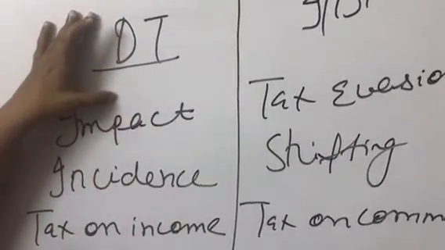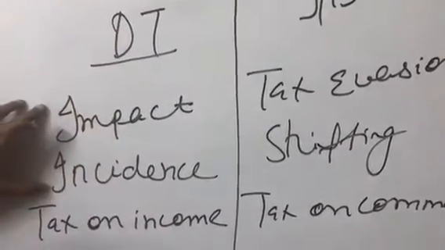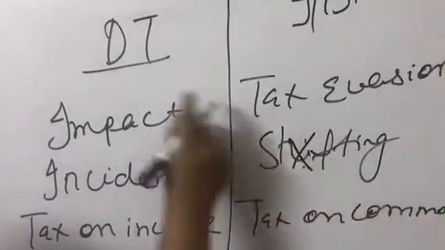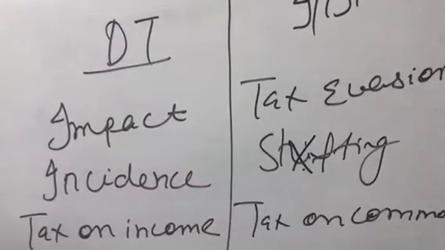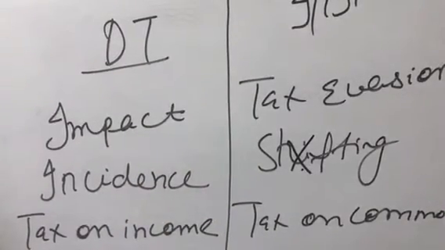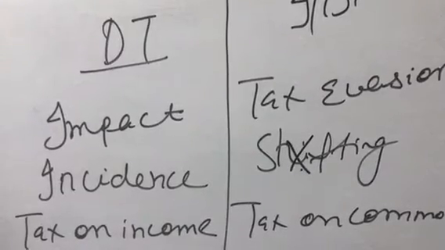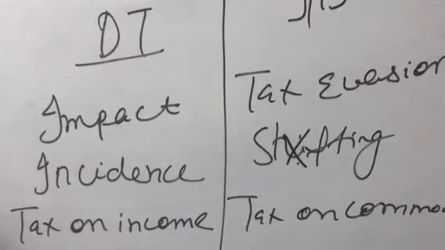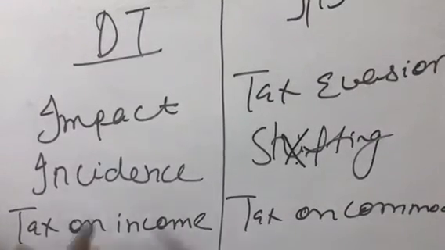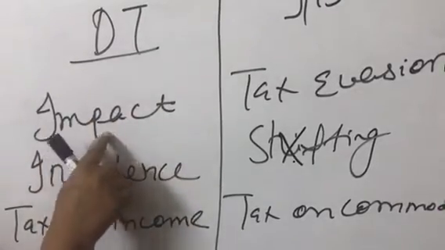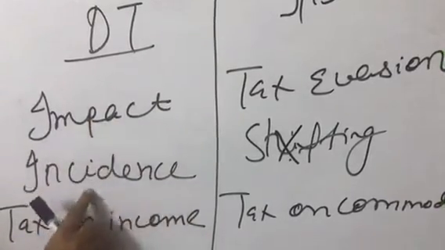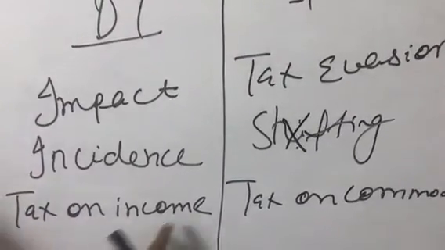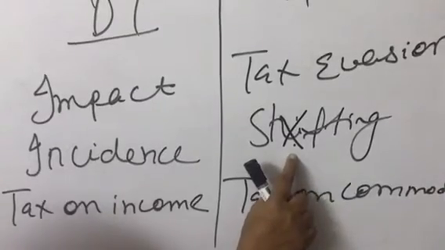With reference to direct taxes, impact and incidence are on the same person. It cannot be shifted in case of direct tax. Today you are here to pay a certain amount of money as tax, and tomorrow also the amount is to be deducted from your account only. Students, even if we are on a deathbed, there is no excuse. In case of direct tax, the immediate burden and final burden are always on a given taxpayer only. No tax shifting is possible.